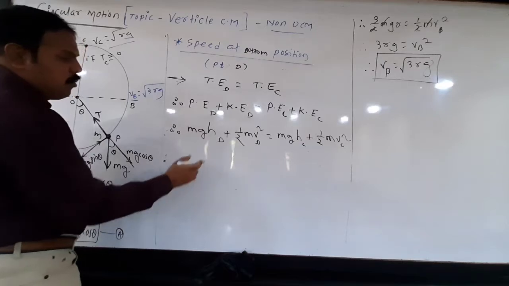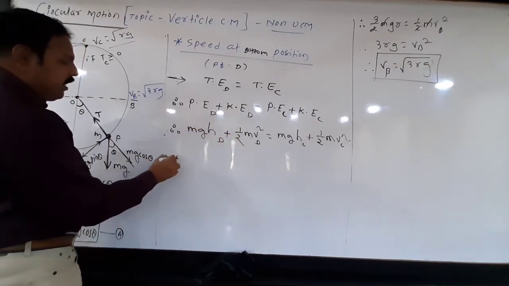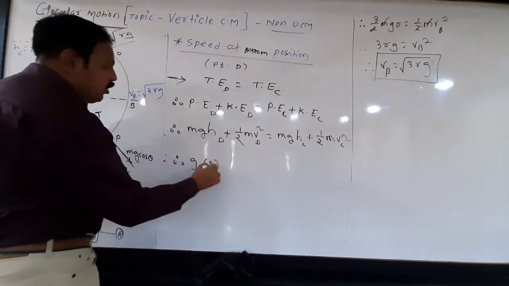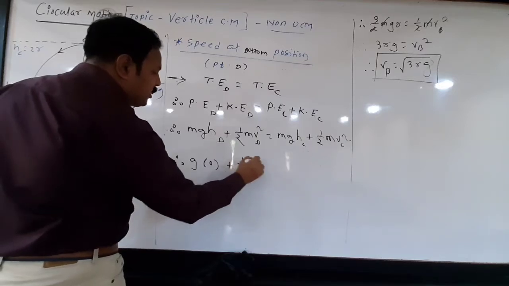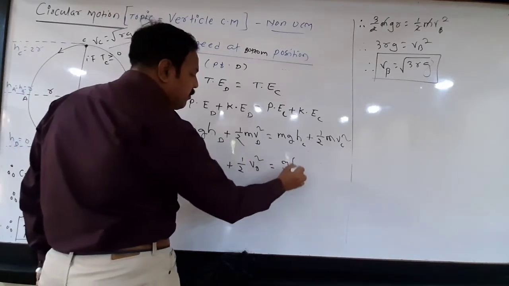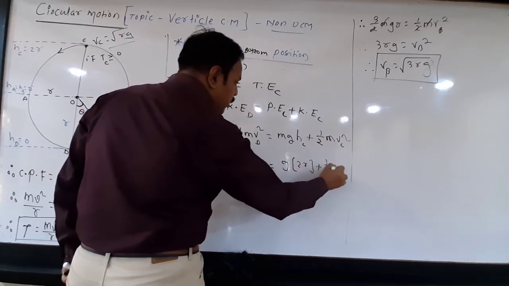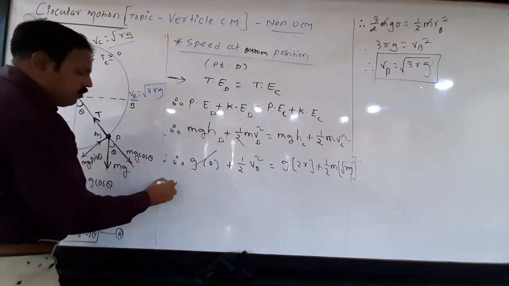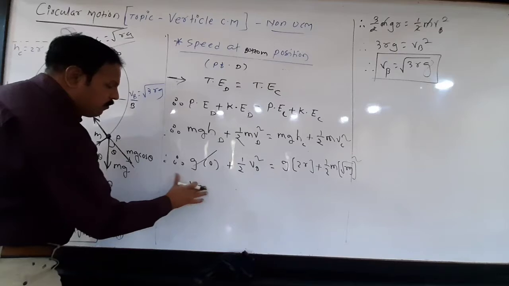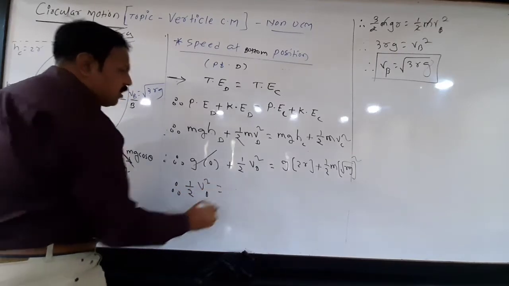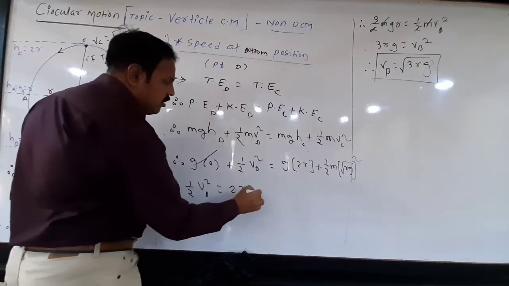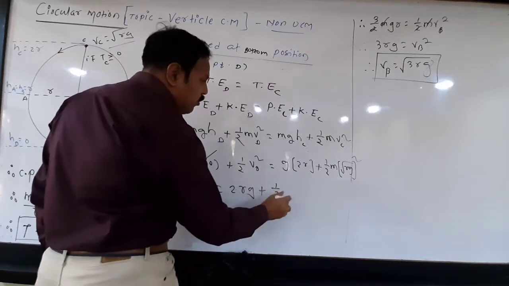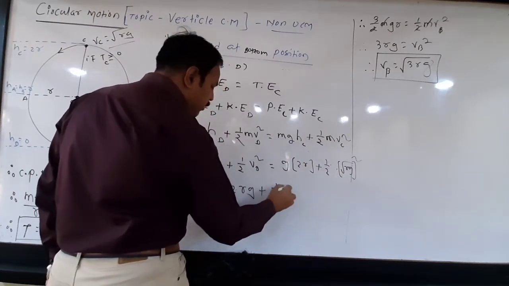Now m is common, so it can cancel from both sides. Therefore here g, and what is h at D? We have considered it 0, so 0 plus 1 by 2 Vd squared is equal to g Hc, which is 2r, plus 1 by 2 Vc squared, where Vc is under root rg, bracket squared. So this is 0. Therefore 1 by 2 Vd squared is equal to twice rg plus, under root and square get cancelled, 1 by 2 rg.